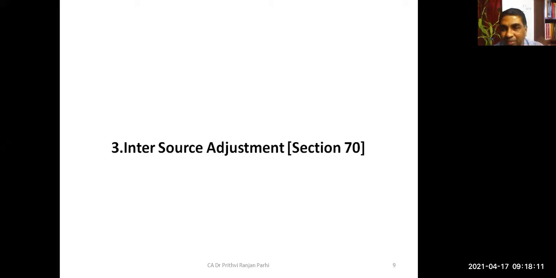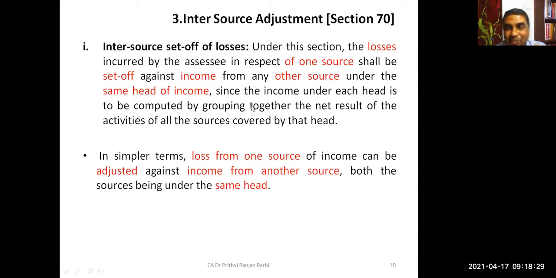Yes. Now, having understood that, we'll come to this part. This is the concept of inter-source adjustment. First, we'll see the inter-source adjustment. Is it setup or carry forward? What can we call this adjustment? Setup. Okay. So this is provided under section 70.